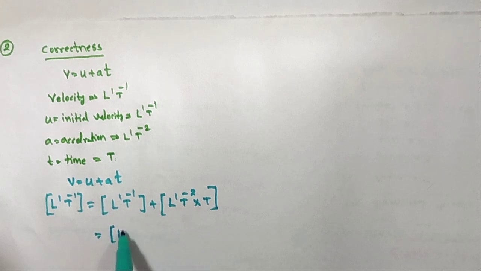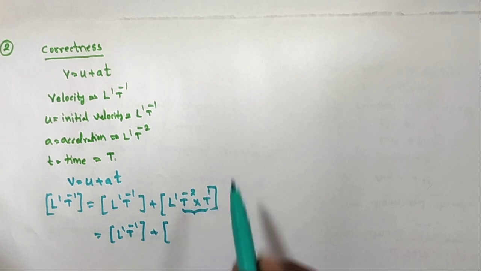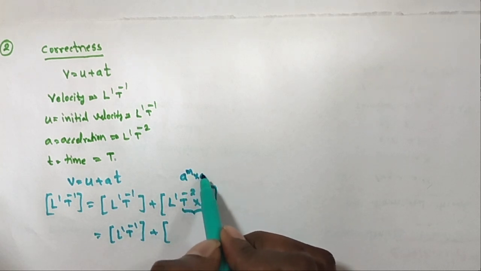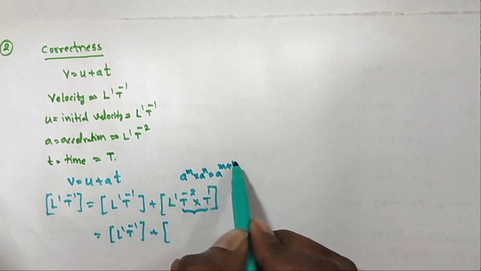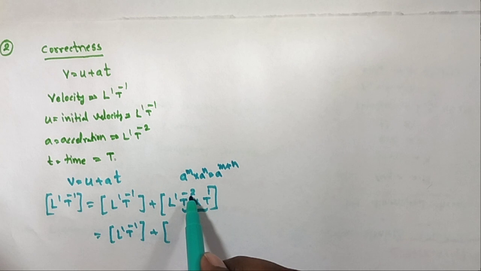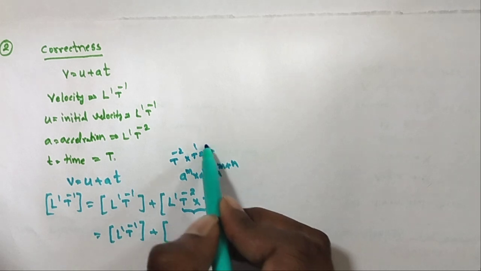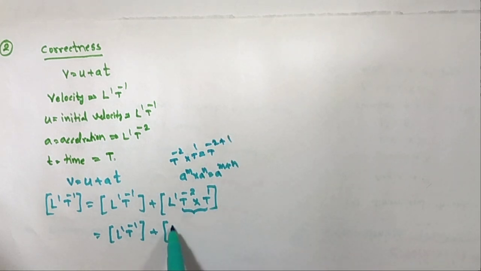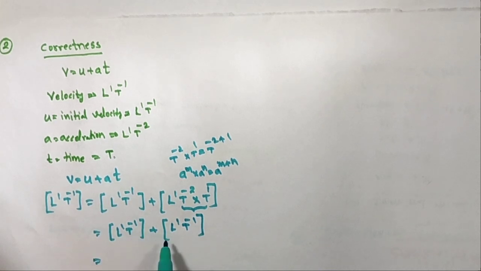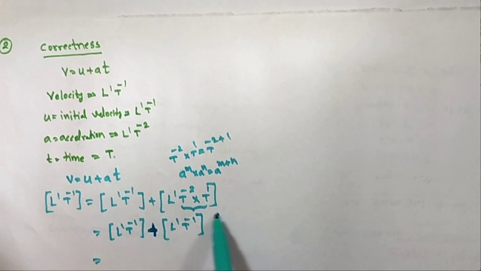And here L1 t power minus 1 plus, here I am taking one formula, a power m into a power n is a power m plus n. Okay, so t power minus 2 into t power 1, t power minus 2 plus 1, minus 1, L1 t power minus 1. According to homogeneity, both are adding, so both are of the same dimension.